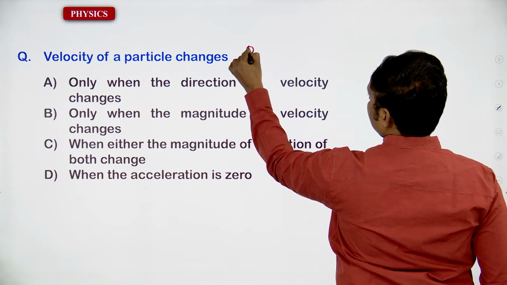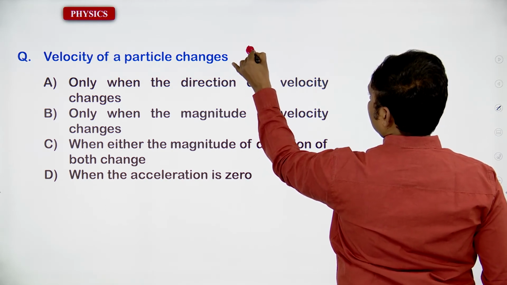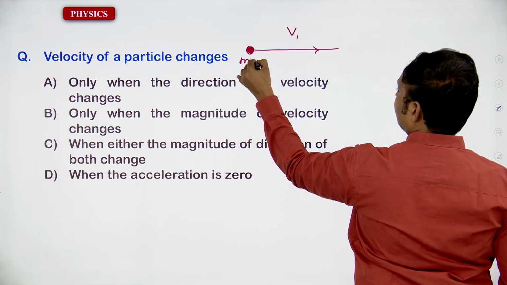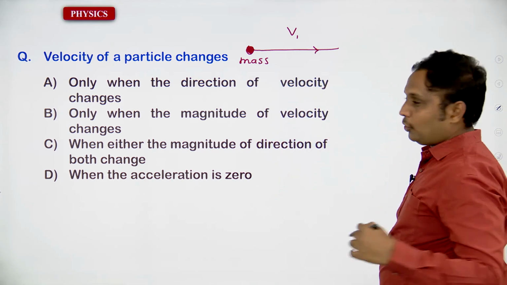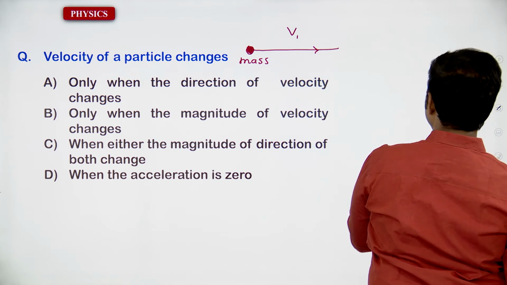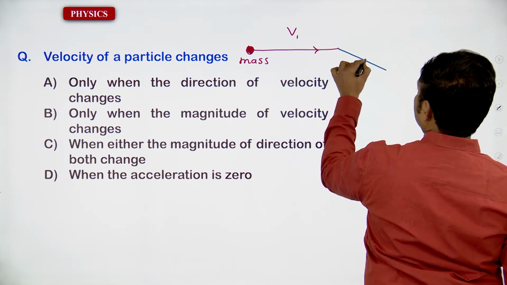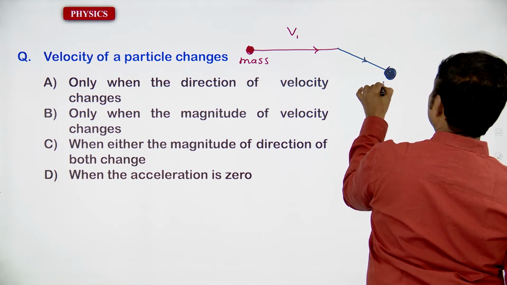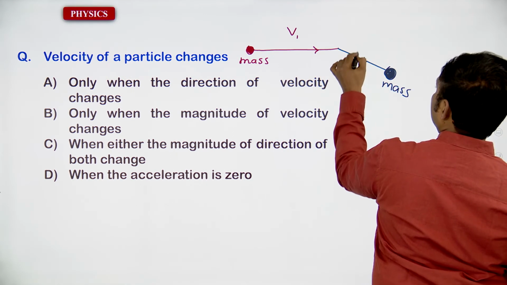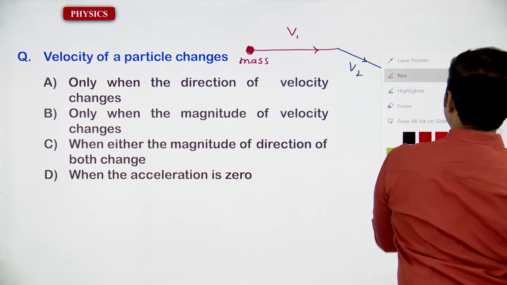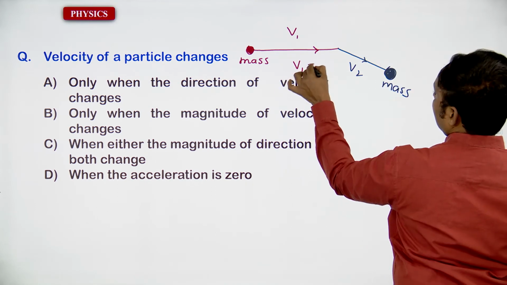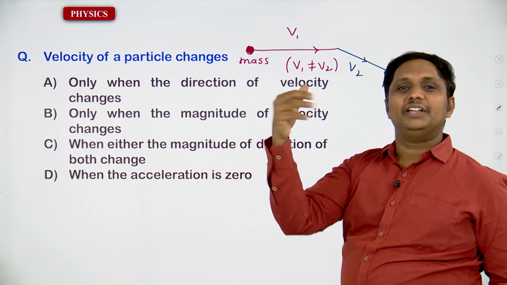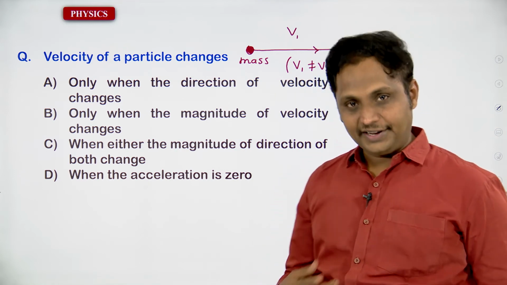This is one particle which is going to have that motion. It is going to move in this direction. Its velocity is going to be v1, and the mass of that body is m. If it has changed its direction of motion, it's going to be v2. You have to confirm that v1 is not equal to v2, no doubt at all. Why? Whenever there exists a change in its direction, automatically there exists a change in velocity.